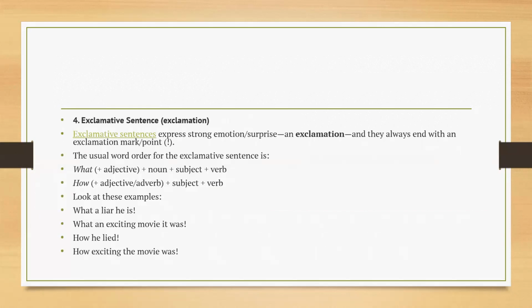Now exclamative sentence. An exclamative sentence expresses a strong emotion or surprise. The usual word order for the exclamative sentence is what plus noun plus subject plus verb, or how plus subject plus verb. So you have to look at the examples. What a liar he is, and what an exciting movie it was. How he lied. How exciting the movie was. So all these come under exclamative sentence.